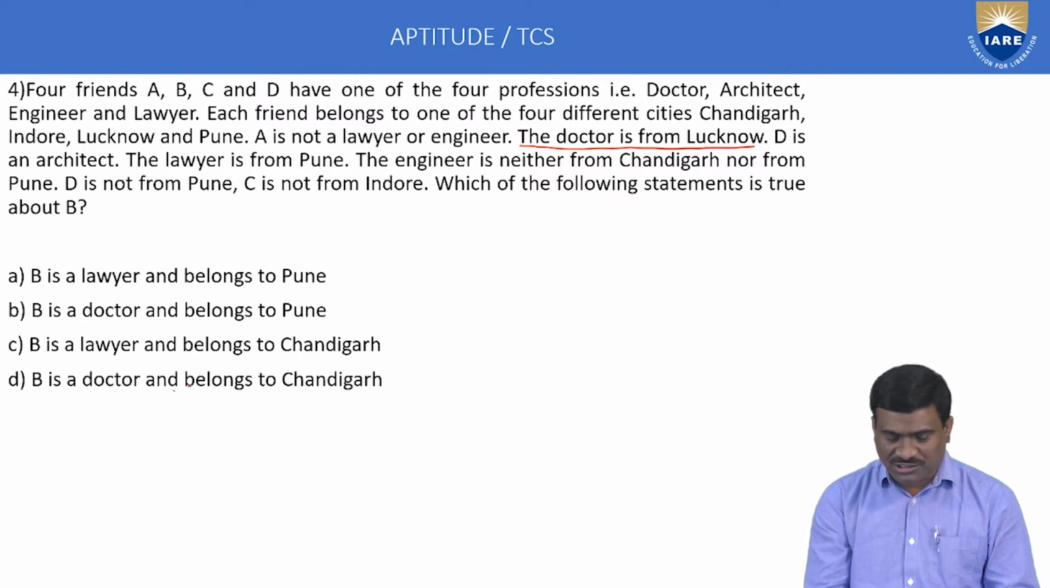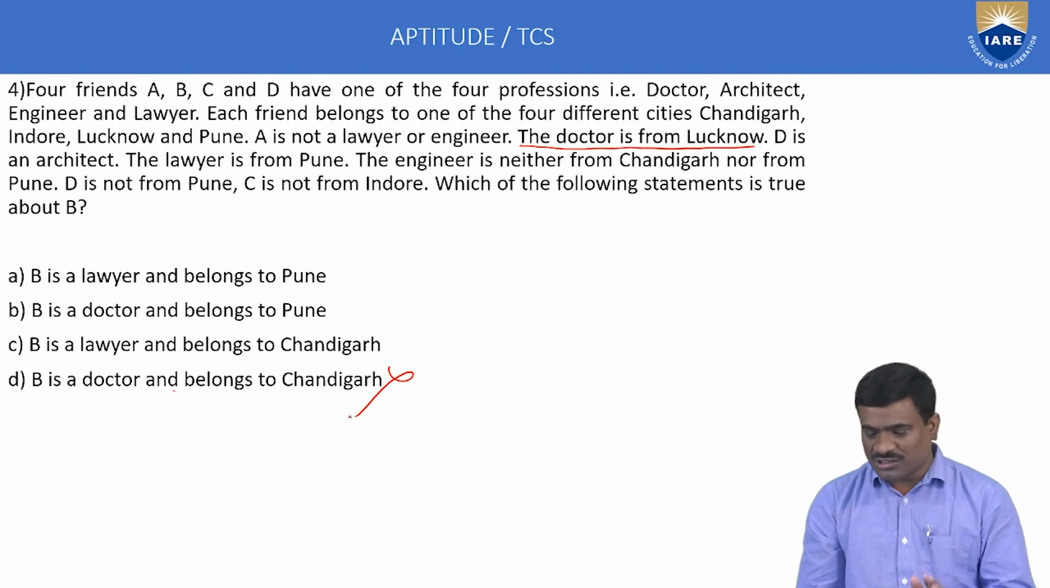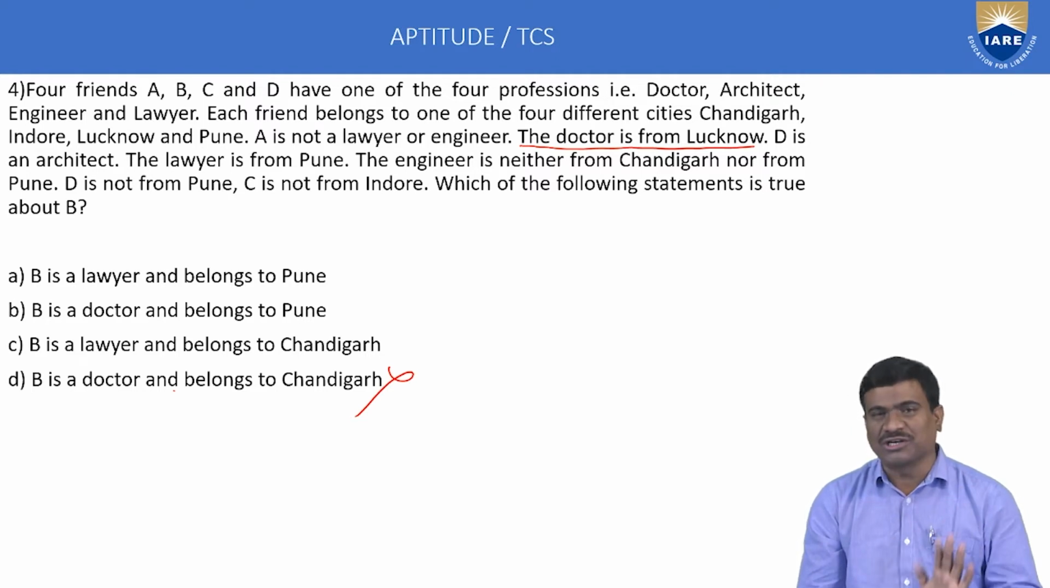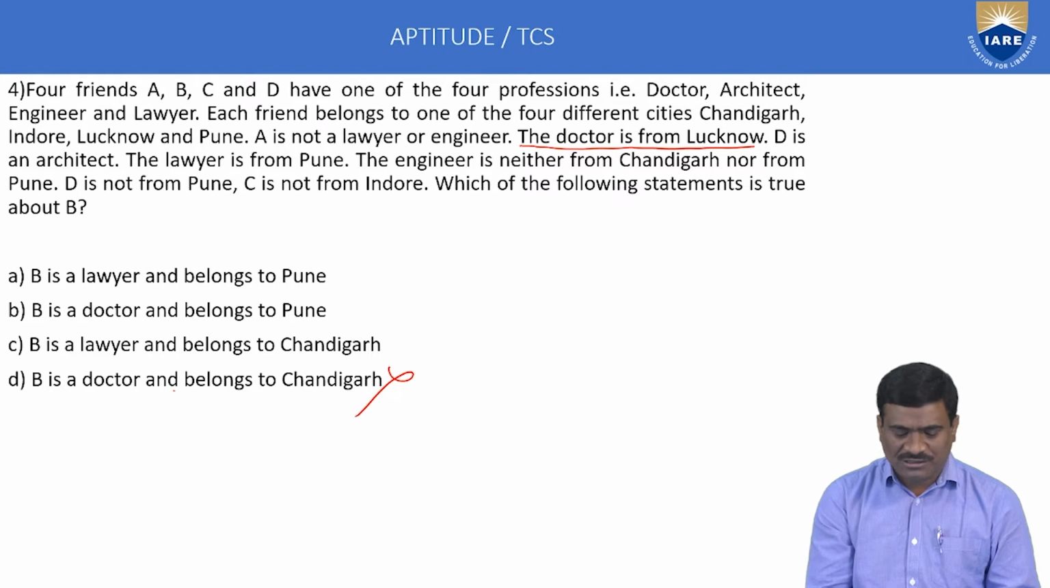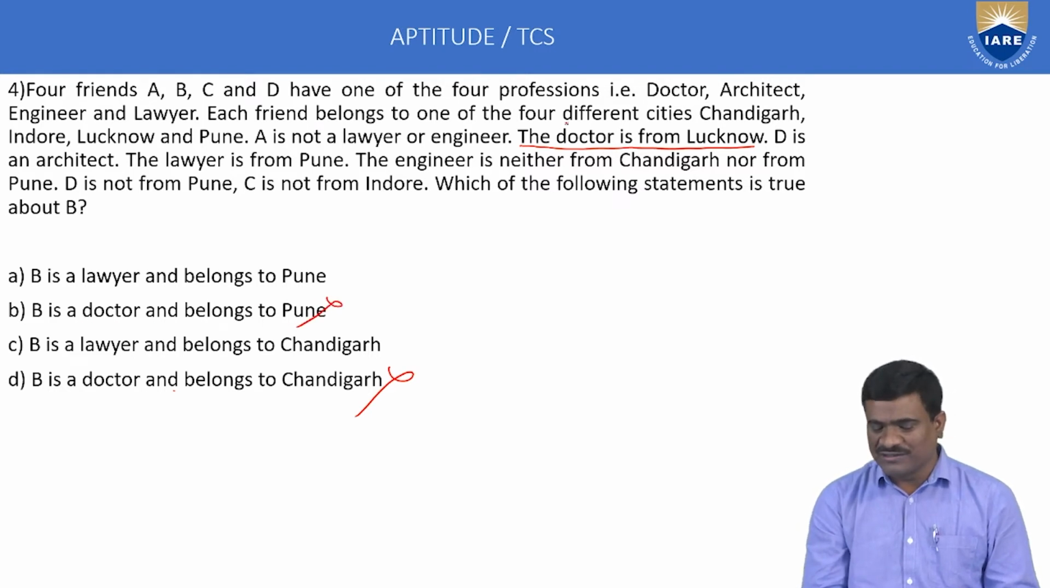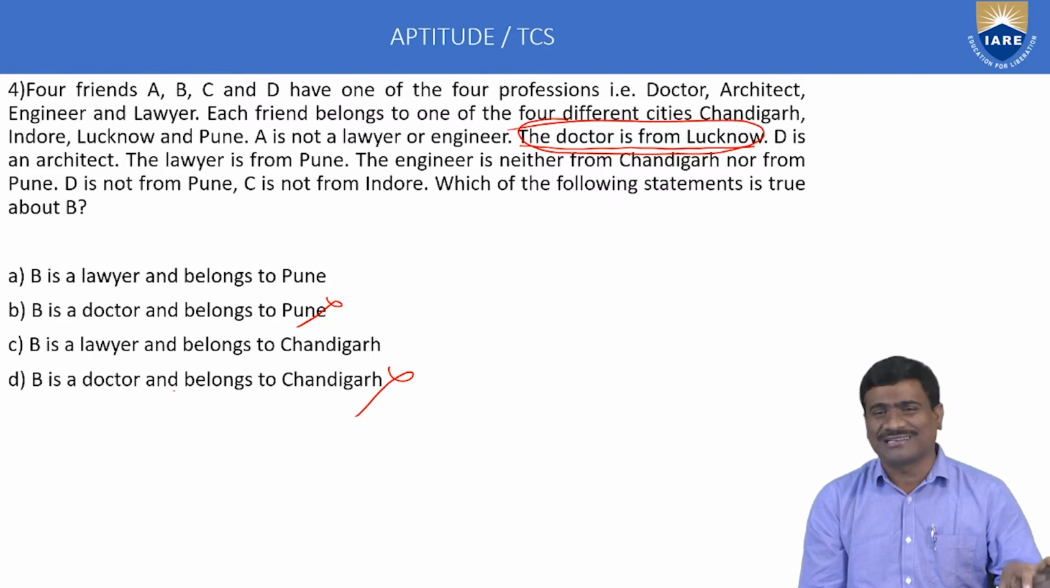B is a doctor and belongs to Chandigarh. This statement is not correct because a doctor's place is only Lucknow, not Chandigarh, and other places are not correct. That option is not correct, elimination process. And the other option, doctor belongs to Pune, this one is also not correct. By using the statement that the doctor is from Lucknow, these 2 statements are exactly not correct because the statement clearly says the doctor's place is only Lucknow.